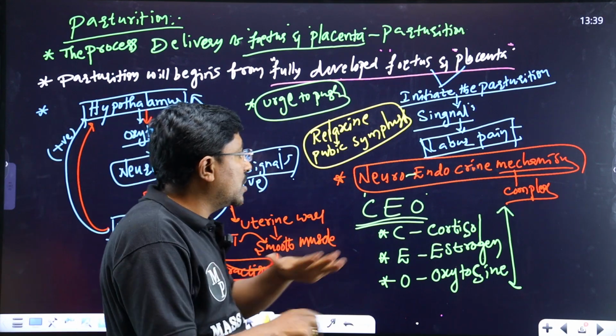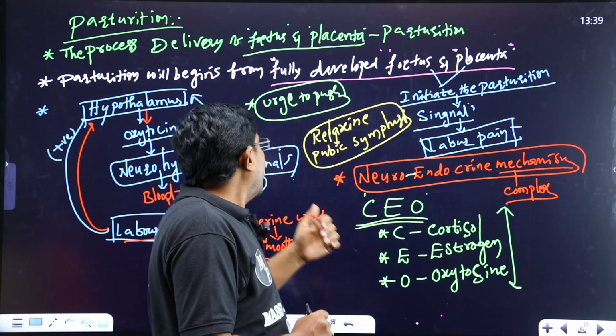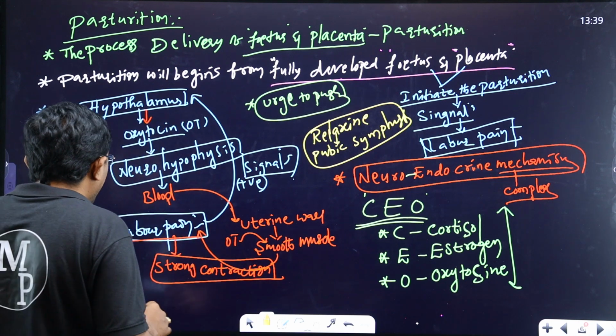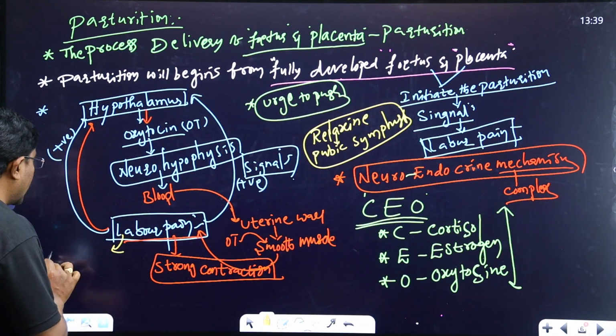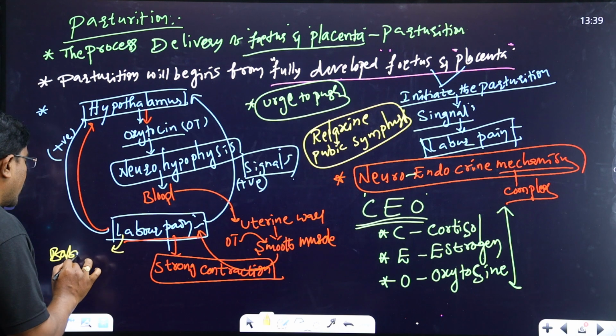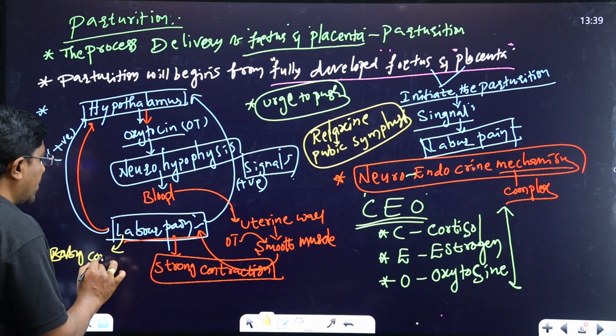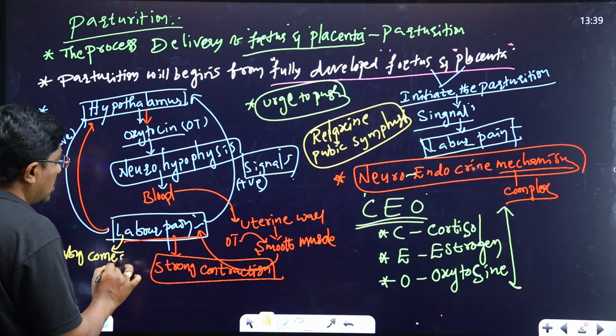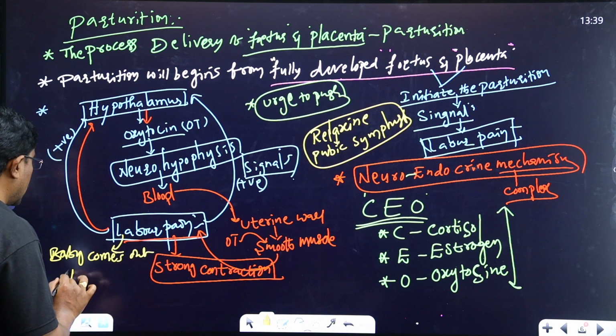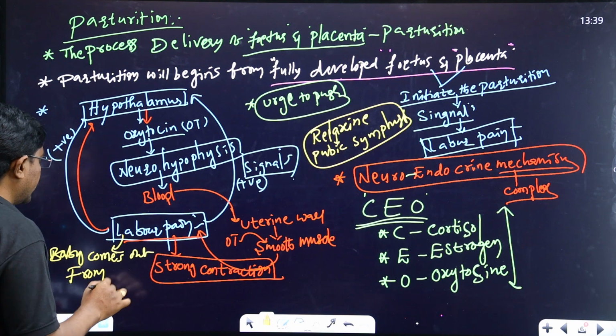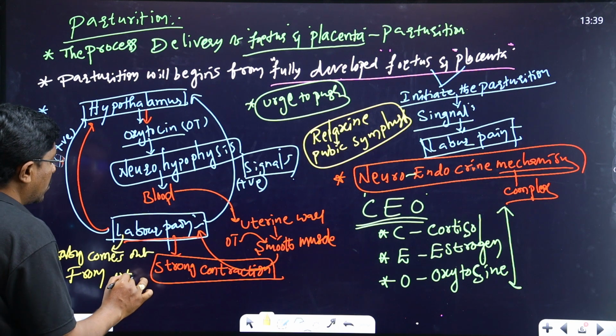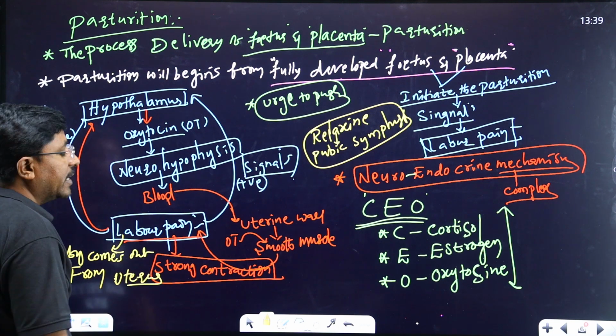This is the parturition. Then finally the baby delivery process is completed. The baby comes out from the mother's uterus. This is called the delivery.